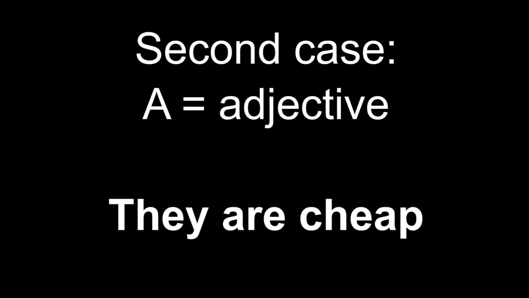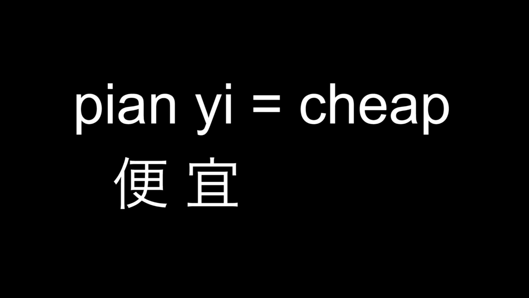And now the second case, describing with an adjective. In this case, you don't need any verb at all. For example, I am tall. That will be I tall. You are beautiful. That will be you beautiful. Or they are cheap. That will be they cheap. Cheap, that is 便宜.